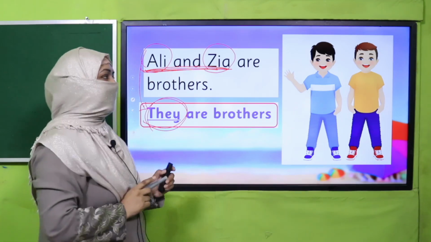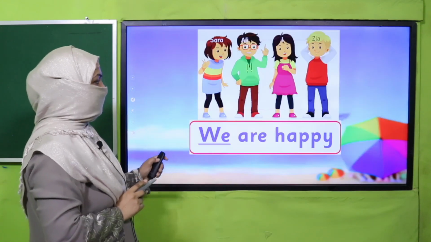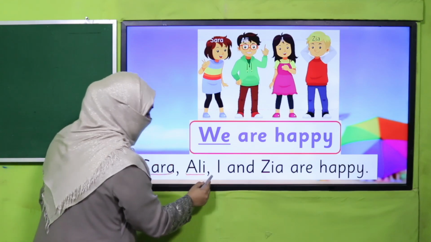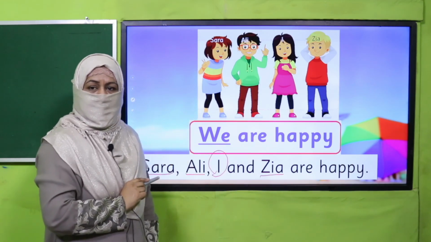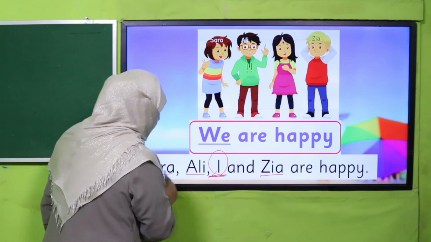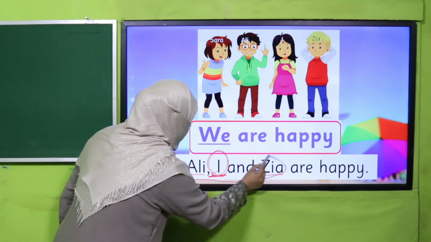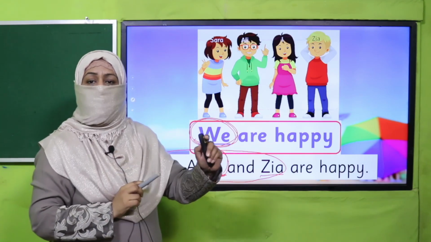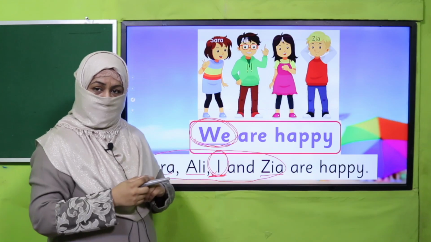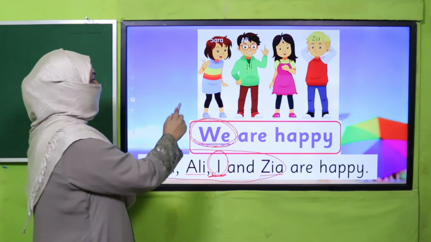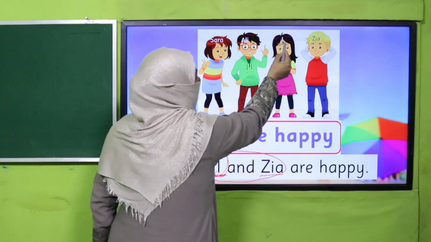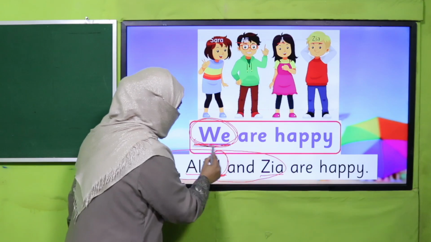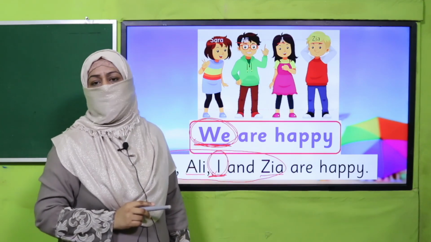But in case, out of these naming words, there is "I" as well. "Sarah, Ali, I and Zia are happy." Now, because these naming words include "I," we will replace these naming words with "we." We will not use "they" over here. "They" is for more than one naming words, but only if it does not include "I," right? And if it includes "I": Sarah, Ali, I and Zia, four. We four are happy, all of us. So, that's why we use the substitution word "we" here, right?